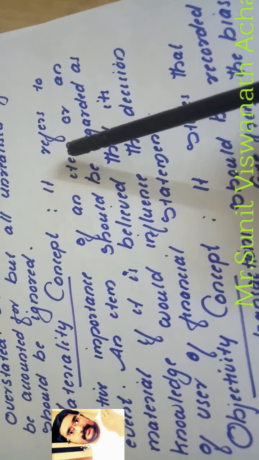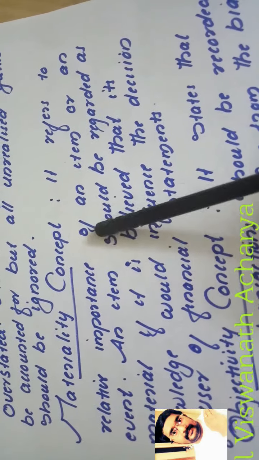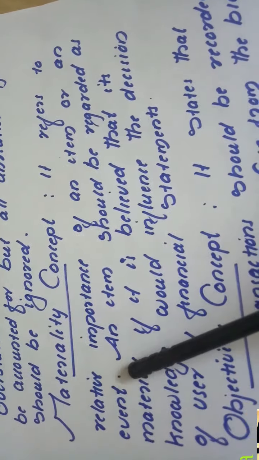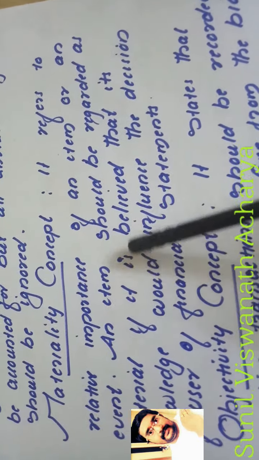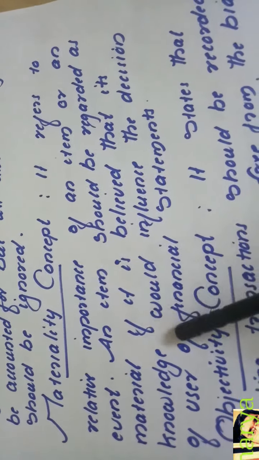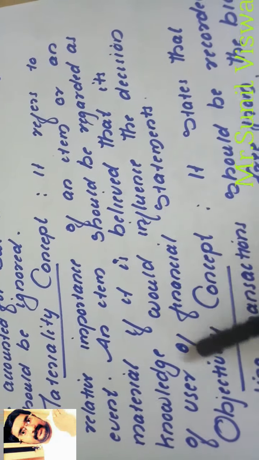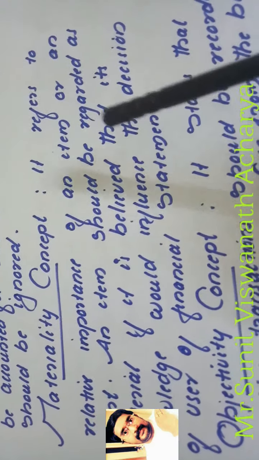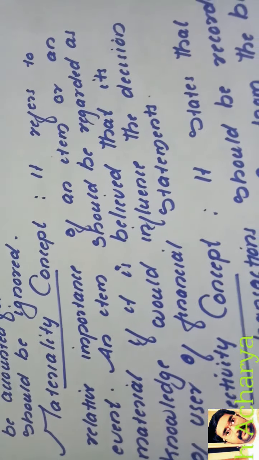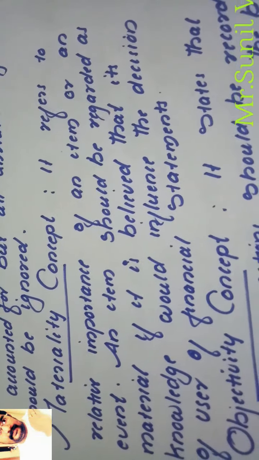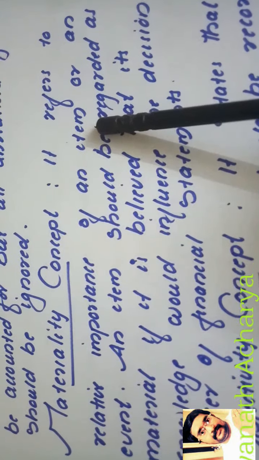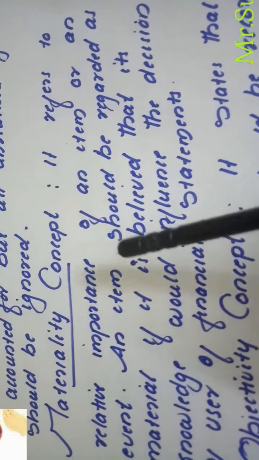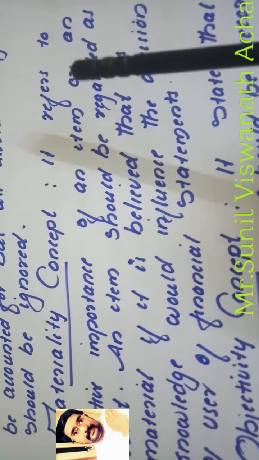Then the materiality concept. This concept refers to the relative importance of an item or an event. That means an item should be regarded as material if it is believed that its knowledge would influence the decision of the user of the financial statement. Every item does not have that much importance. Some item may be important to one organization, but the same item may not be so important to another organization.